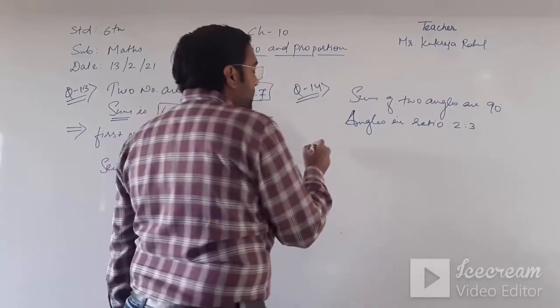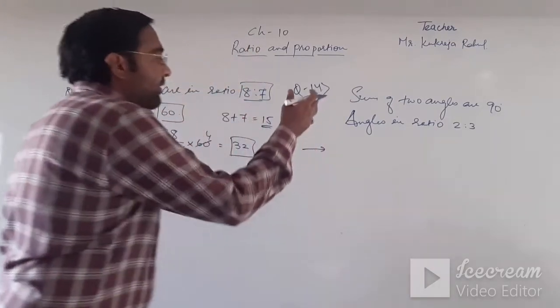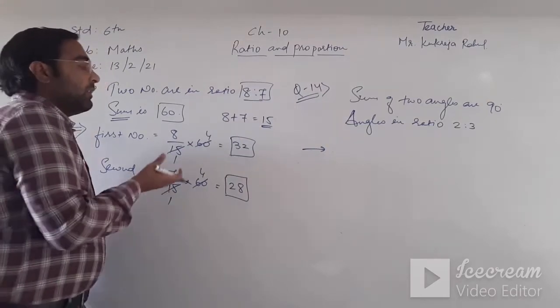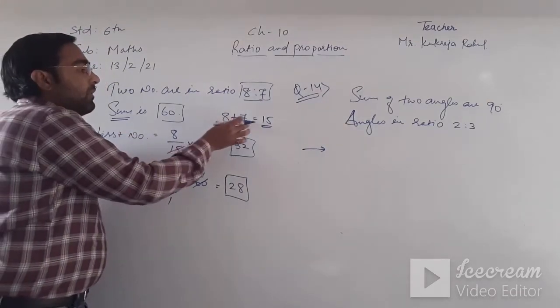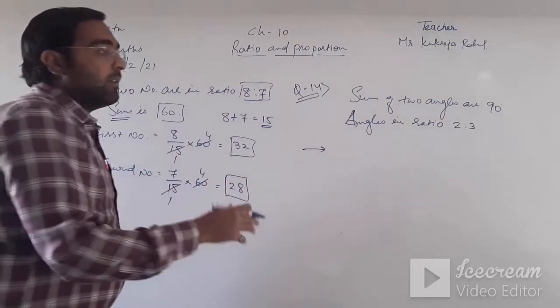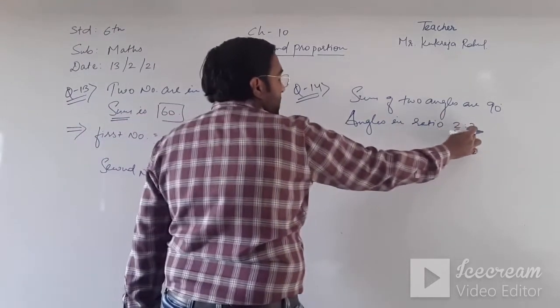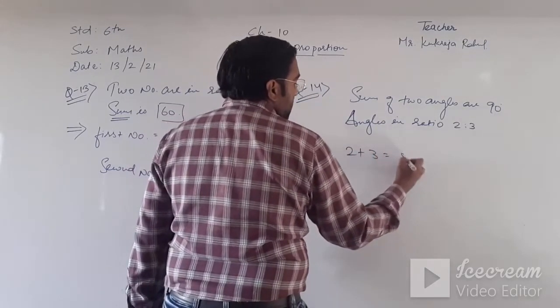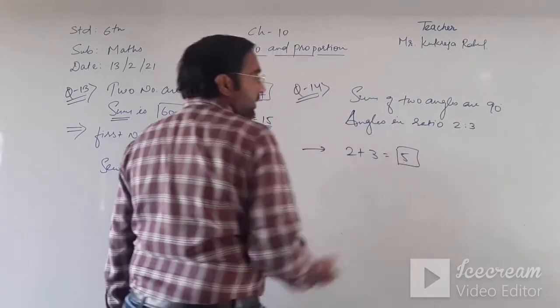We need to find the solution of question number 14 similar to question number 13. In question number 13, first of all we added both of the ratios. Similarly here again we add both of the ratios. So 2 plus 3 is equal to 5. Clear?